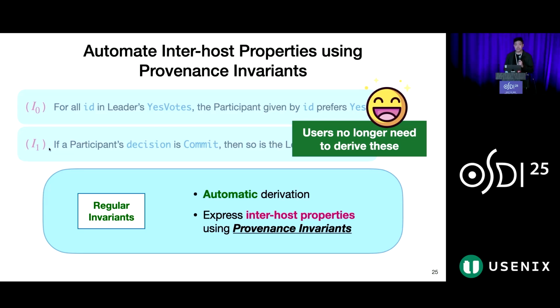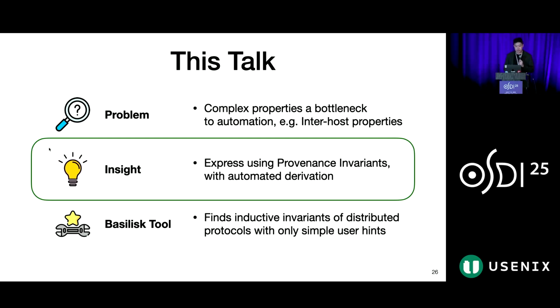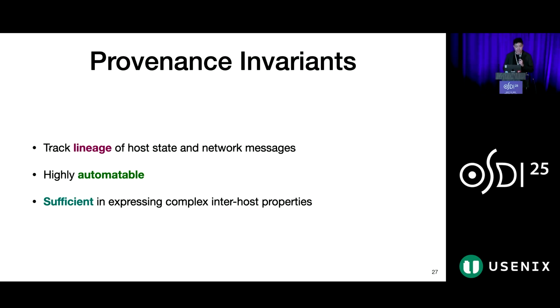And we generate the entire inductive invariant automatically using a new subclass of regular invariants that we call Provenance Invariants. This brings us to our key insight. Namely, we present a class of mechanically derivable invariants called Provenance Invariants to express both inter-host and intra-host properties. We can then express the entire inductive invariants of distributed protocols using only these automatically derivable invariants. Now, provenance invariants trace the lineage of host state and network messages throughout the system's execution. They're highly automatable and sufficient to express a broad range of inter-host properties.